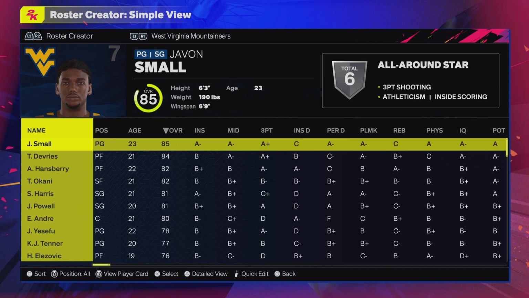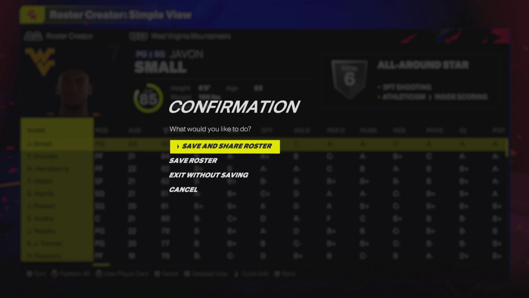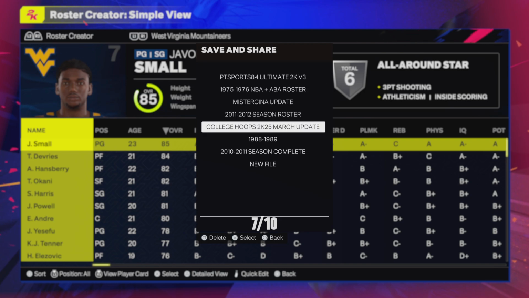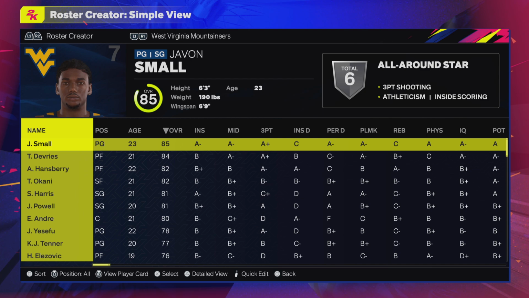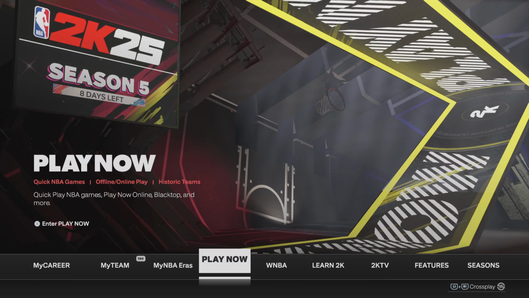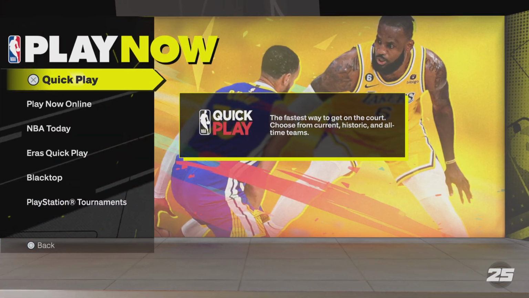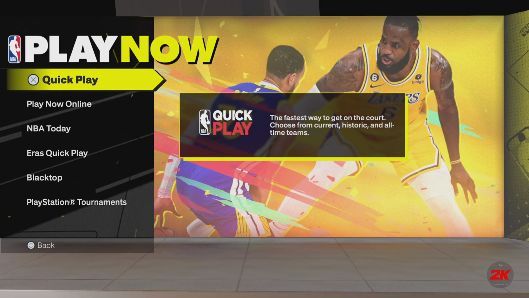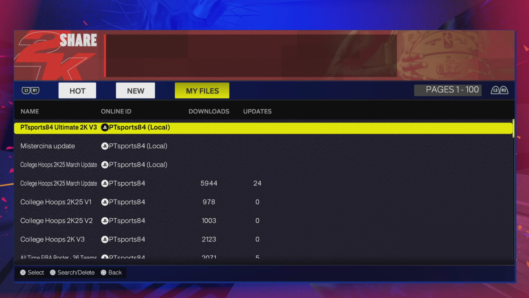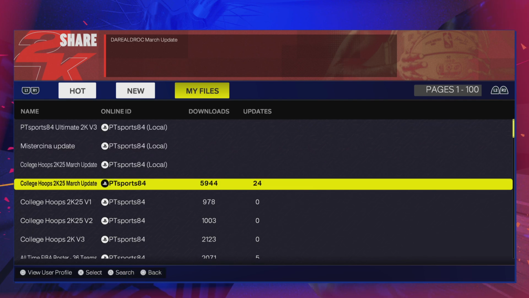So hope everybody gets a lot out of this one. So you can go to 2K Share and get this one. It's under College Hoops 2K25 March update. It's under my Gamertag Ptoal84. I will show you really quickly as well. So if you go into Play Now, so I go to Quick Play here, you hit Load Roster. You go here. You can see it here. College Hoops 2K25 March update. DAREALDROC March update. So if you click that and load it,